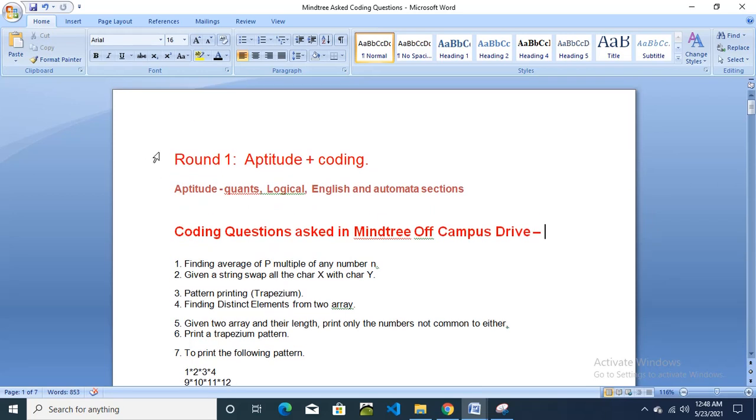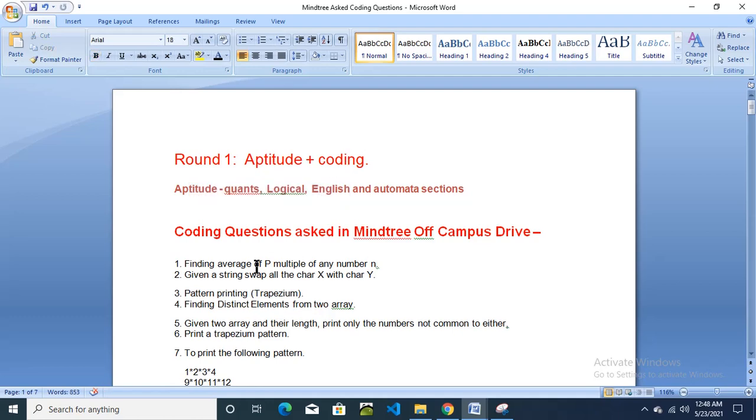Your round 1 will be aptitude plus coding questions. I recommend you use the IndiaBix website to prepare for the aptitude section, which will ask quantitative, logical reasoning, English, and automata section. Automata section means it includes coding questions. So the aptitude section will consist of these three: quantitative, logical, and English.